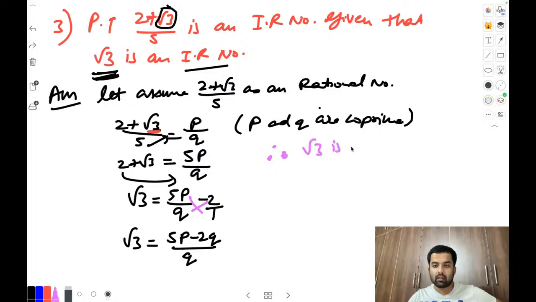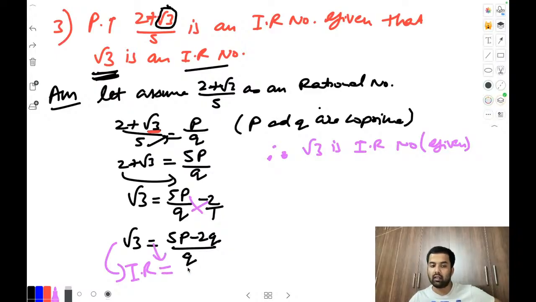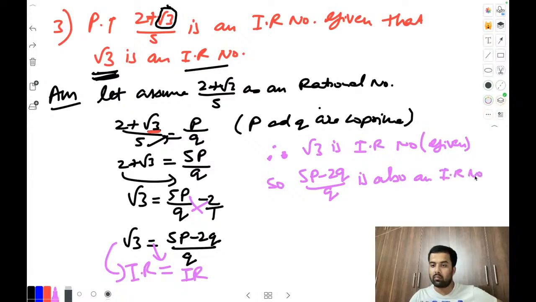Root 3 is an irrational number. Mention it. It is given. So if this is irrational, obviously we are putting the equal to symbol, right? So obviously this has also become irrational only, no? So 5p minus 2q by q is also an irrational number, correct?